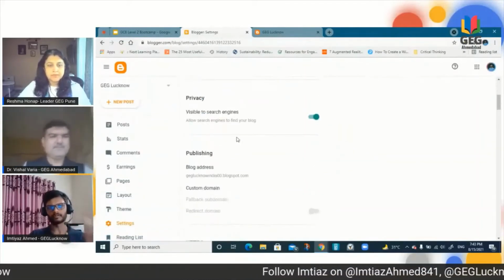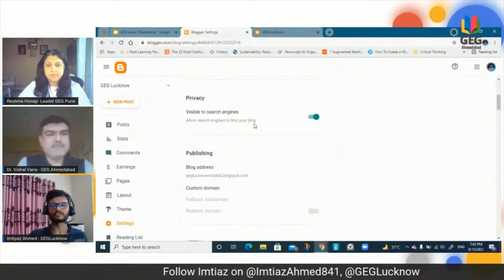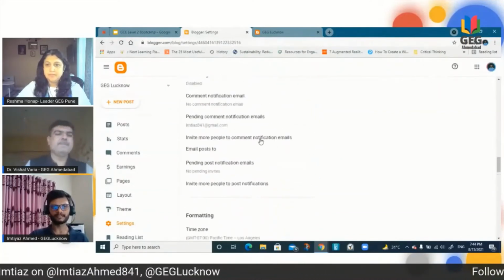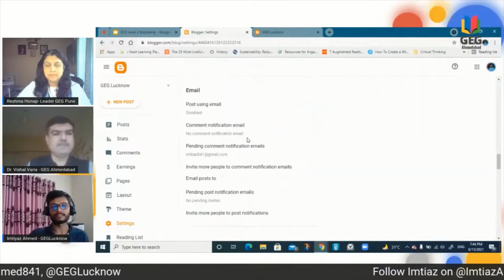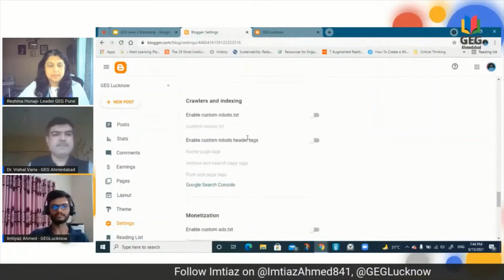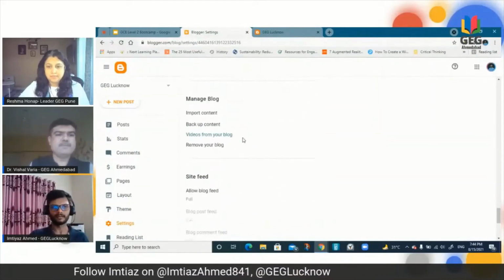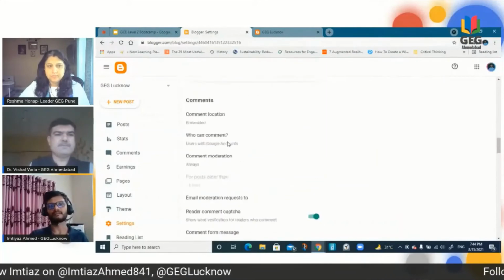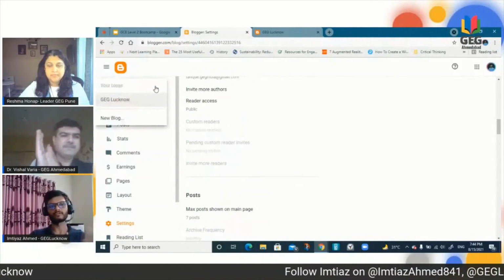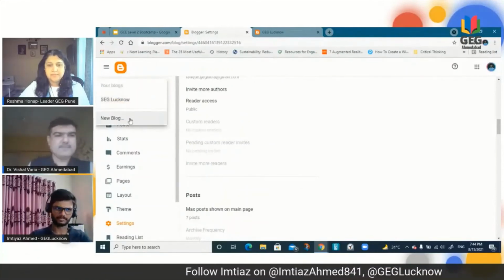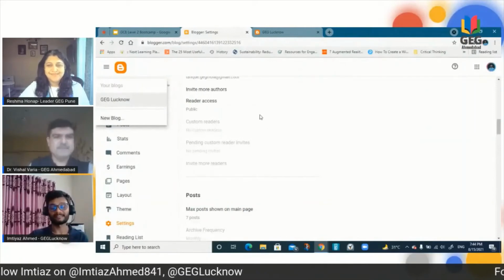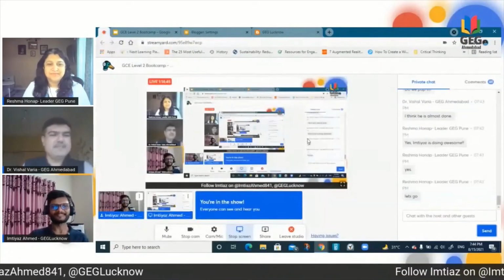Then these are all about the privacy. You can be visible to search engines, which we have already discussed. And a few more settings are there if you want, like comment notification email. If somebody is commenting and you want all the notifications on your email. So many things are there. If somebody has any question in this regard, how to create a label or something else, I would be happy to answer. So this is all. And not only one blog, you can create so many blogs there. So I hope I have answered all the things and explained all the topics.